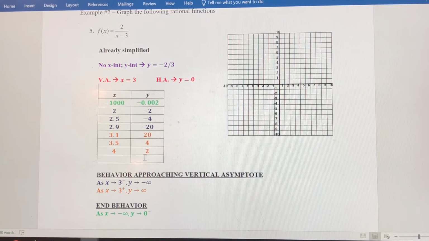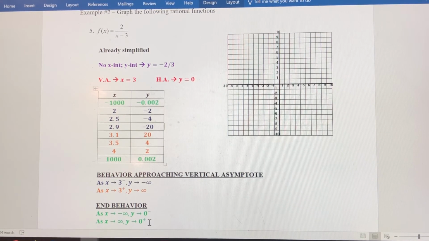Let's plug in a large positive number. Let's plug in 1,000. When we plug in 1,000, we get 0.002. Notice to the right of that asymptote, as we get bigger and bigger, the value stays positive, but it keeps getting closer and closer to 0. So the end behavior of this function is as x approaches positive infinity, y approaches 0 from above.